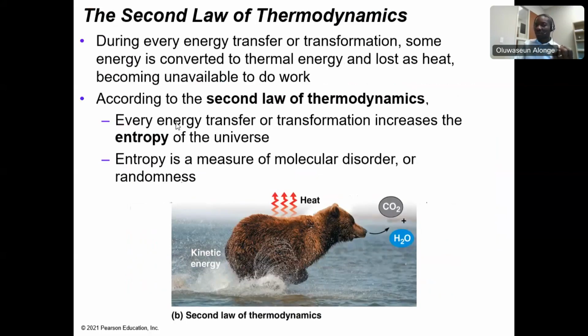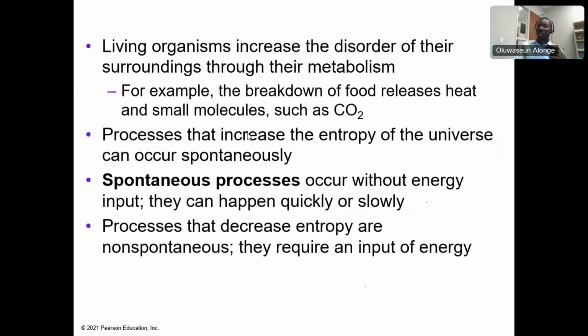Whereas the second law says that any time energy is converted from one form to another, some of it is lost as heat. And that heat causes a state of disorder, which is what we call entropy. So every energy transformation or transfer increases the state of disorder in the environment for the process to be completed. So entropy is a measure of molecular disorder. You see that as molecules are in disarray or randomized. All right, so living organisms increase the disorder of their environment through their metabolic activities.